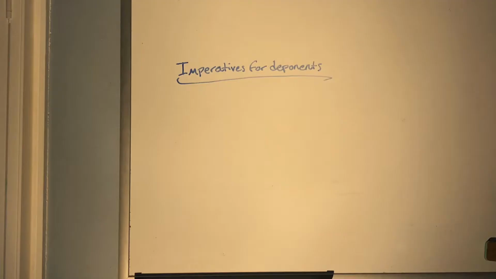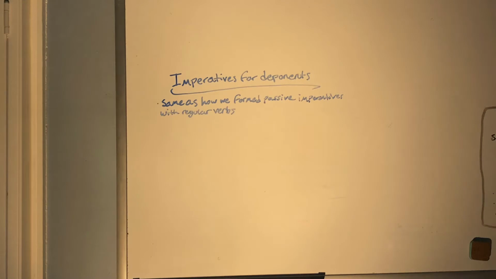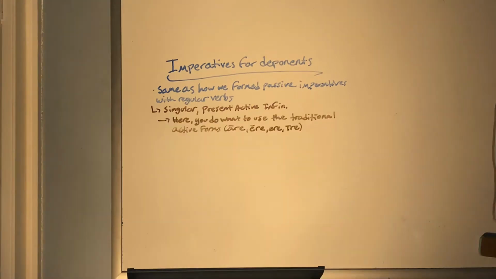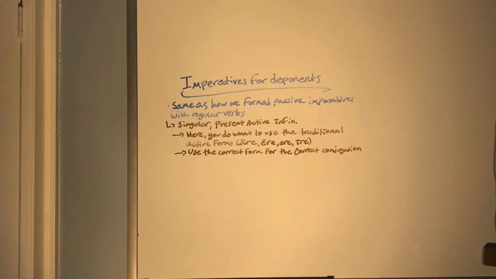The last thing that I will cover in this video is how to form imperatives for deponent verbs. This is the same as how we formed passive imperatives with regular verbs earlier in the year. For singular imperatives, you want to use the present active infinitive. Here we actually do want to use the traditional active endings, the -are, -ere, and so on. All you would do for the deponent verbs is just use the correct form for the correct conjugation.